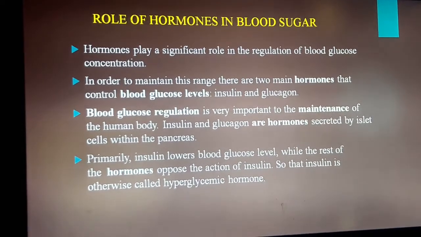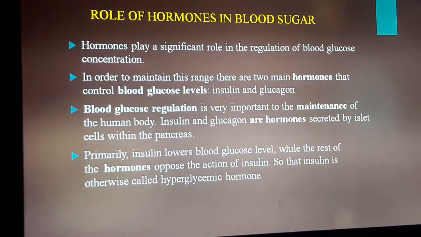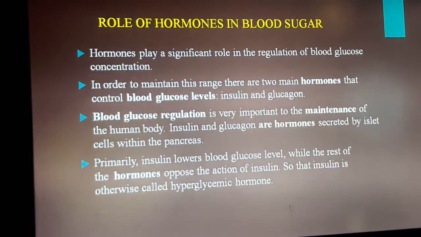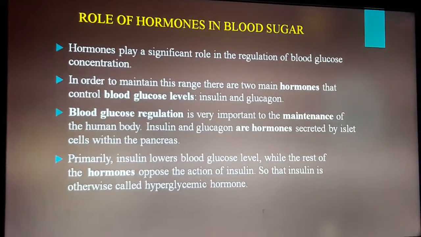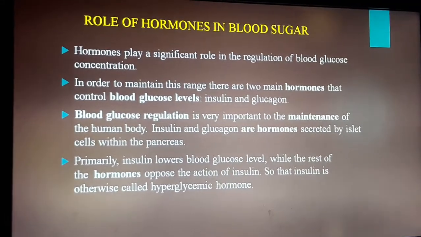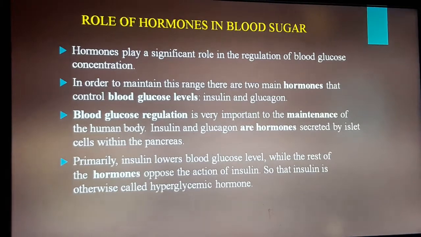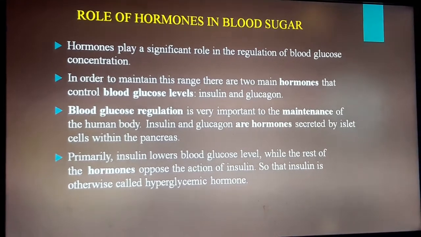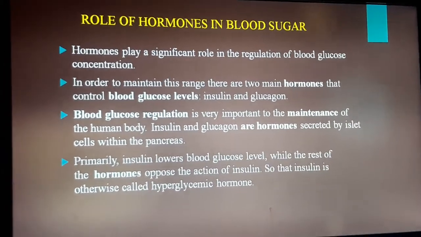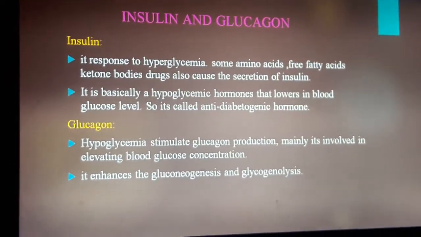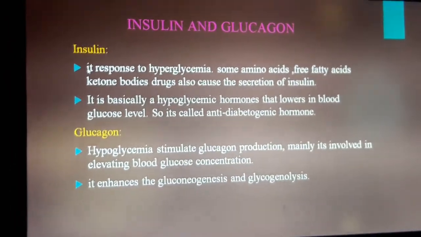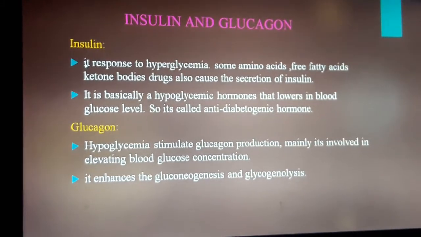Blood glucose regulation is very important to the maintenance of the human body. Insulin and glucagon are hormones secreted by islet cells within the pancreas. Primarily, insulin lowers the blood glucose level, while the rest of the hormones oppose the action of insulin, so insulin is otherwise called hypoglycemic hormone. Insulin responds to hyperglycemia.